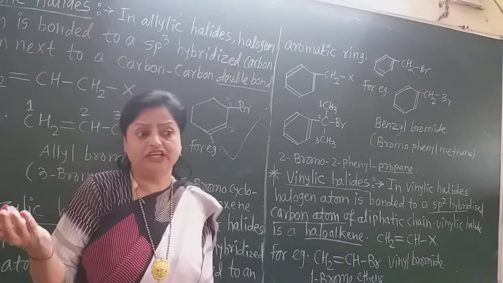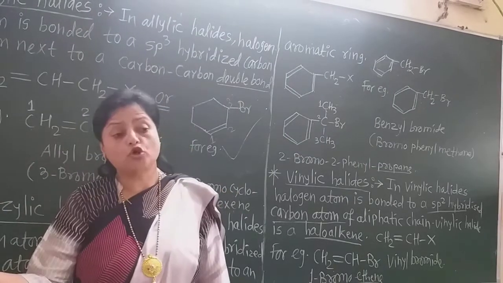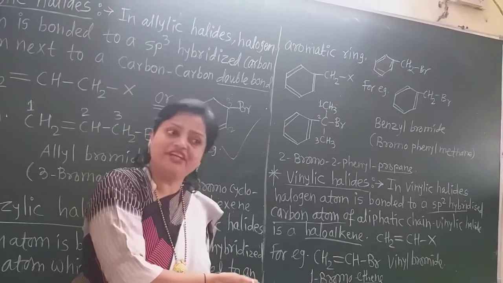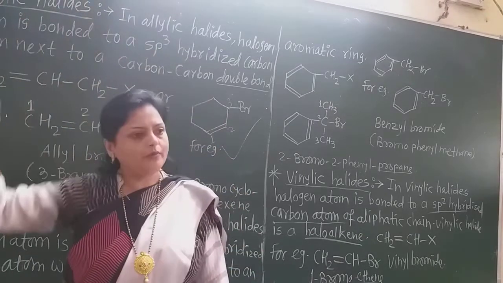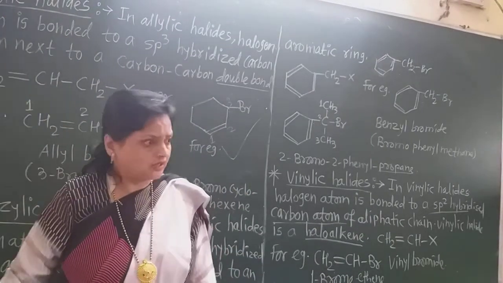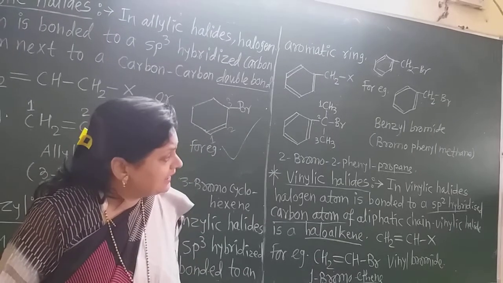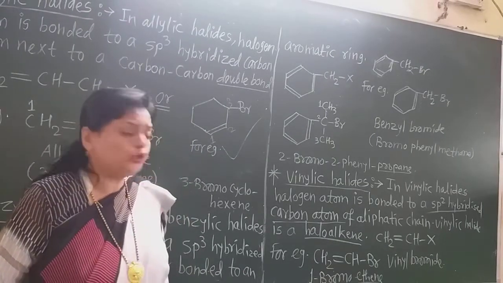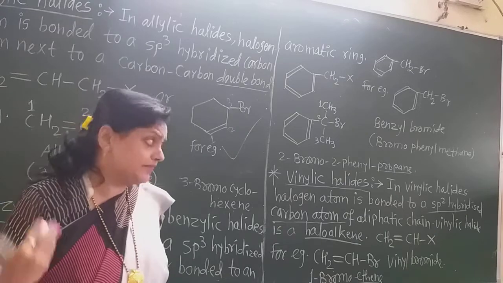In 11th standard we learned that there are two main types of hydrocarbon: aliphatic, open chain carbon atoms, and aromatic, or closed chain. So in vinylic halides, the halogen atom is bonded to an sp2 hybridized carbon atom of the aliphatic chain,